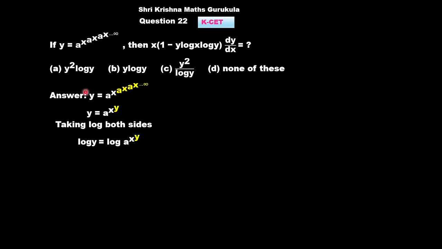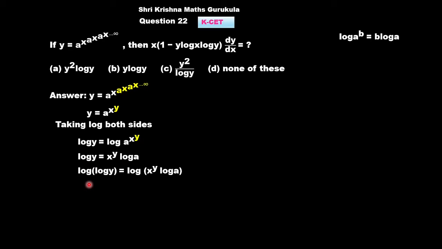What will happen to our LHS? It is log y. And that is equal to log of a to the power x raised to the power y. Now we will write this as log y is equal to x to the power y into log a. How did we write this? We have used the property of logarithms, that is log of a to the power b is equal to b log a. This property we have used. This would be log y is equal to x to the power y into log a.